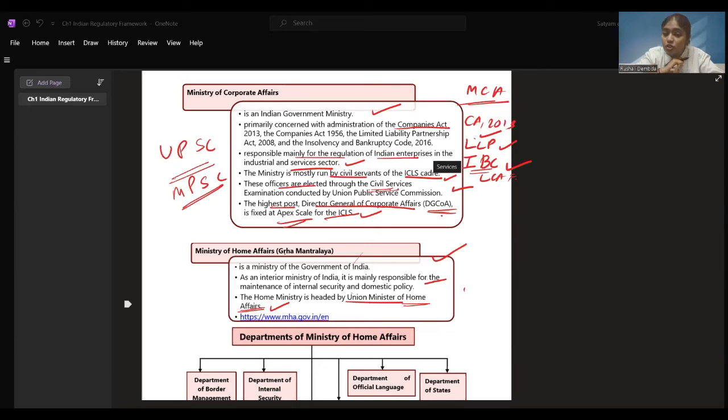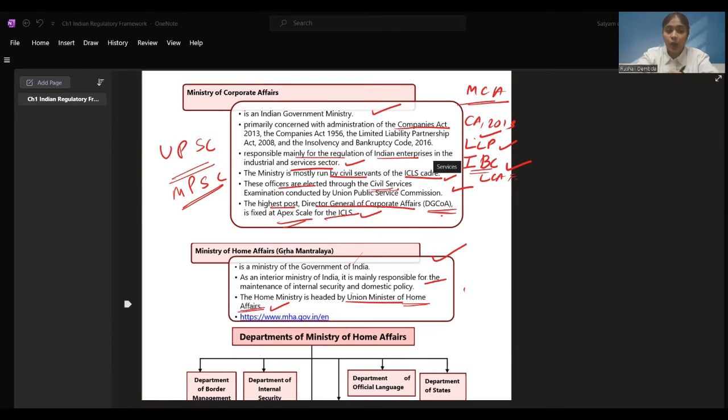It answers the questions to Parliament, settles disputes, gives arms licenses to the people over there. The police officers are given the license through the Ministry of Home Affairs. Indian citizenship, if someone wants to apply for citizenship, they have to apply through the Ministry of Home Affairs portal. Online ID card is generated through this. Padma awards, if they are to be given, this is also done through the Ministry of Home Affairs, right? I hope all these things are clear to you people.